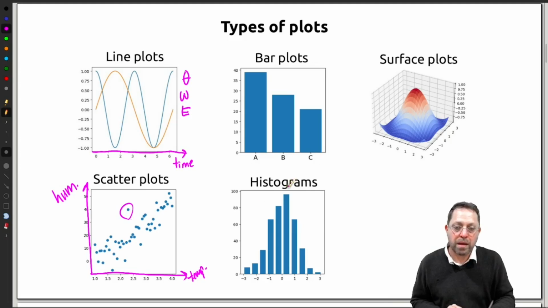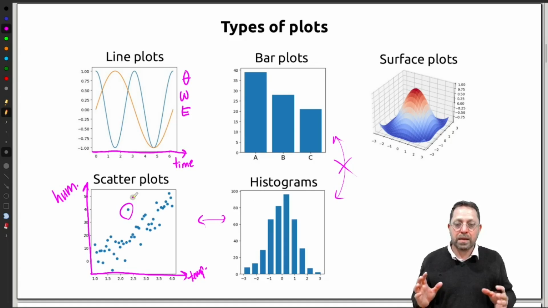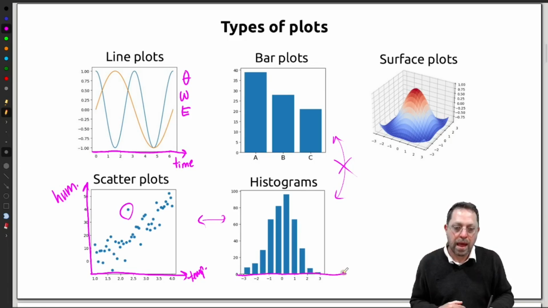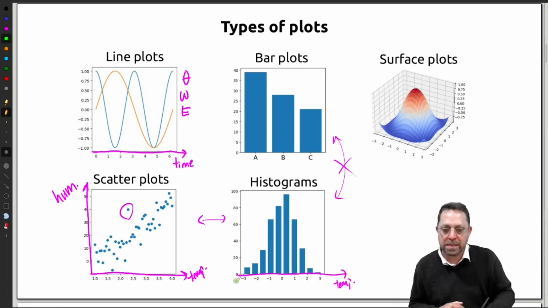Now, a histogram is very closely related to a scatter plot. Even though it looks superficially like a bar plot, these two things are actually quite different. They're not related. A histogram is related to a scatter plot because it's also a way of visualizing noisy data. In the case of a histogram, we're taking just one of the measurements, say temperature, and we are plotting many different measurements of temperature.